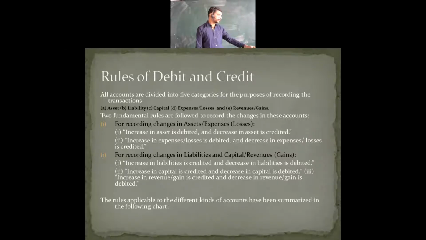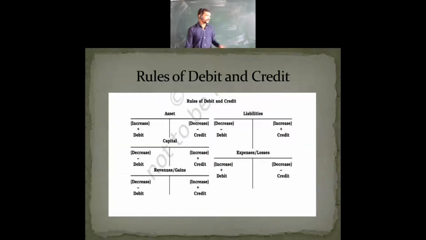The rules applicable for different kinds of accounts have been summarized in the following chart. In this chart you are going to get a clear picture. On the asset side, when the assets are increasing, you show it on the debit side. Here you can see the first picture, assets. When there is an increase in assets, you show it on the debit side, and when there is a decrease, you show it on the credit side.